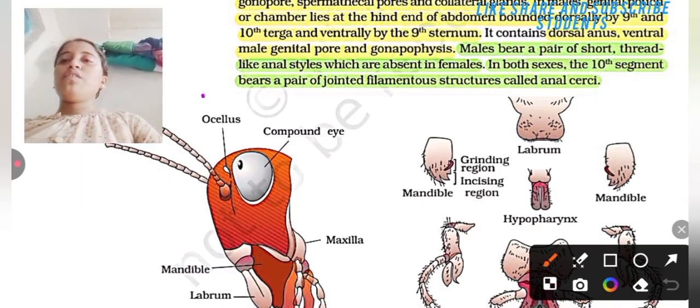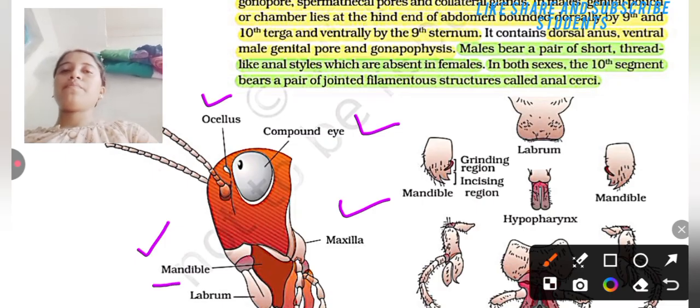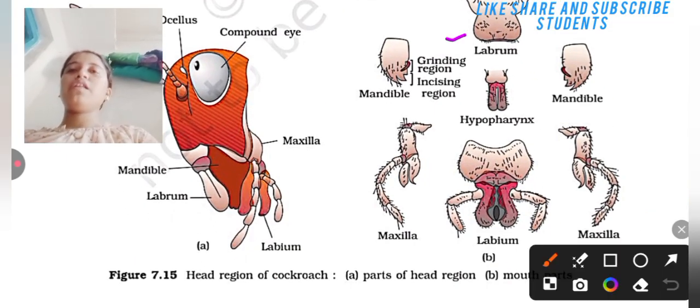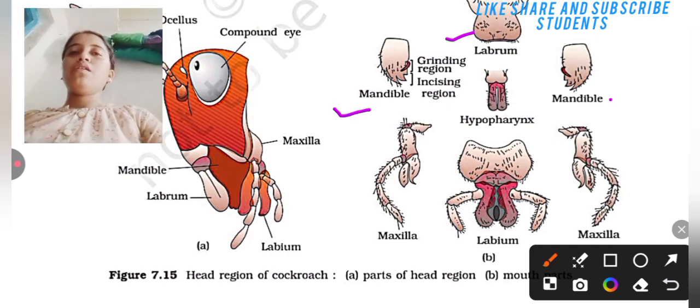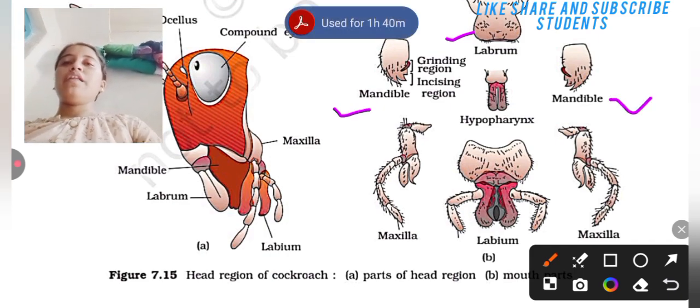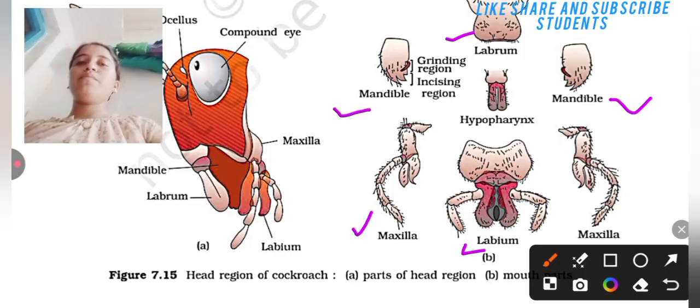Here the ocellus is present, compound eye, mandible, maxilla, labrum. Here the labrum, mandible. Mandible is the grinding region, incising region, hypopharynx, then maxilla, labium, maxilla.